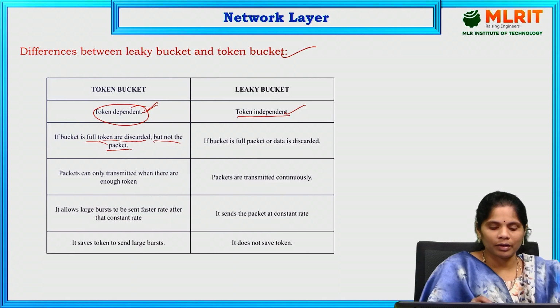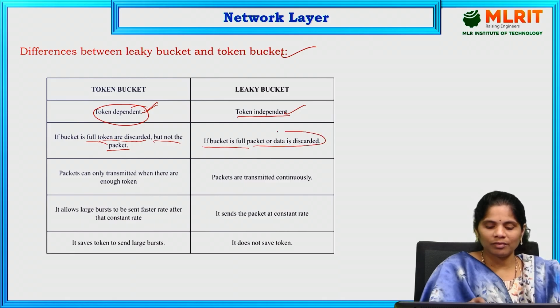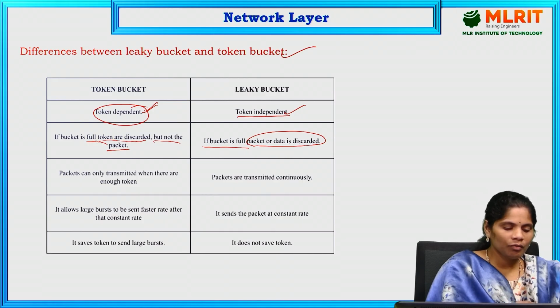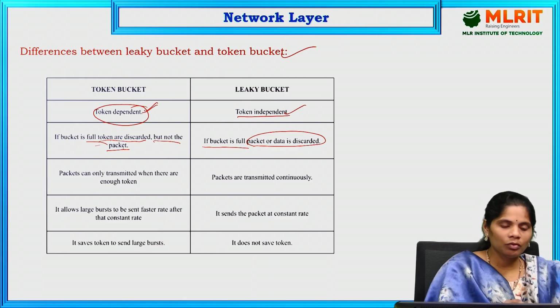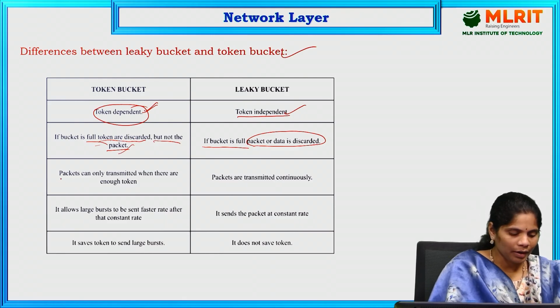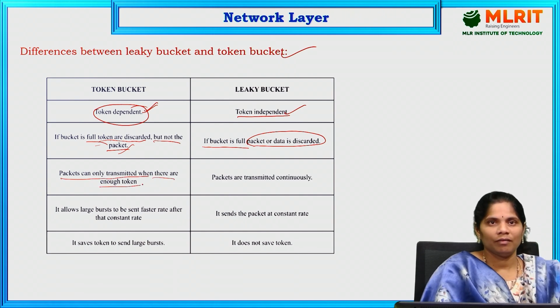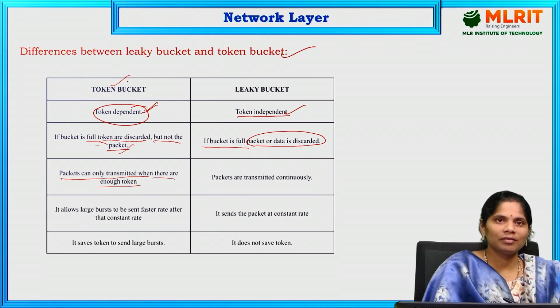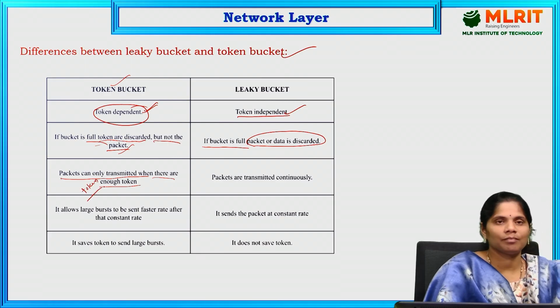That is token bucket. And coming to leaky bucket, if the bucket is full, the packet and data are going to be discarded automatically. Here, if it is full, the tokens are discarded, but not the packets. In this token bucket, packets can only be transmitted when there are enough tokens. We already discussed this: when the tokens are available, only then are we sending the packets.